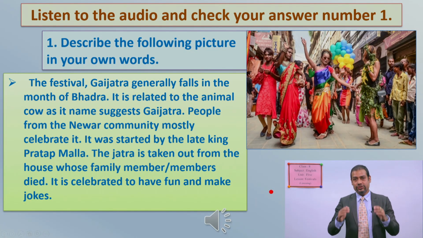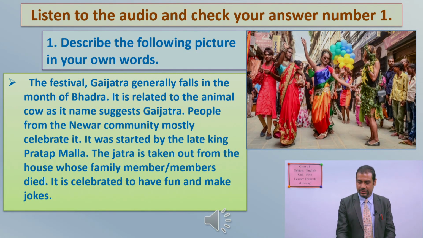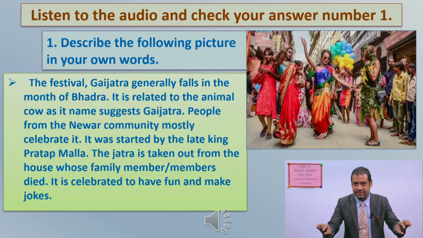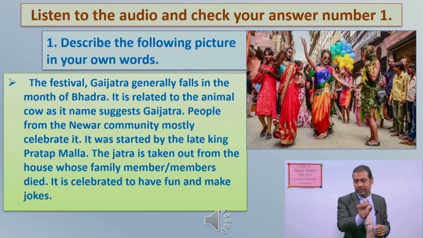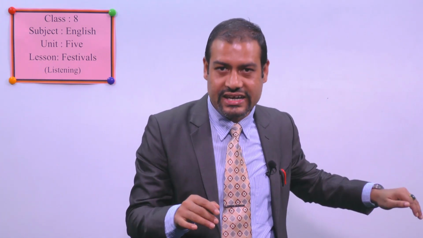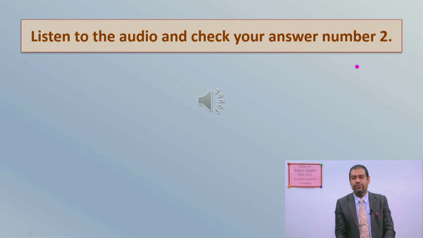Okay? So after it, again, we are going to check our exercise number 2. For that one also, I want to play one more time. You will listen to that one and then you will check your answers, okay? If you make a mistake, you can correct that one. If you miss something, you can add that one. If you do something extra, you can erase that one, okay? That's how you can check your answer. Now, listen to the audio and check your answer number 2.